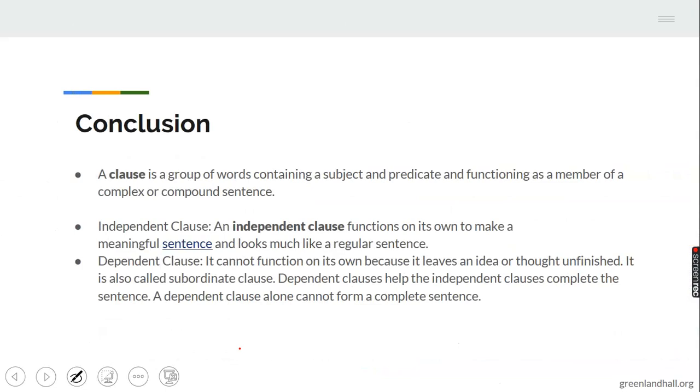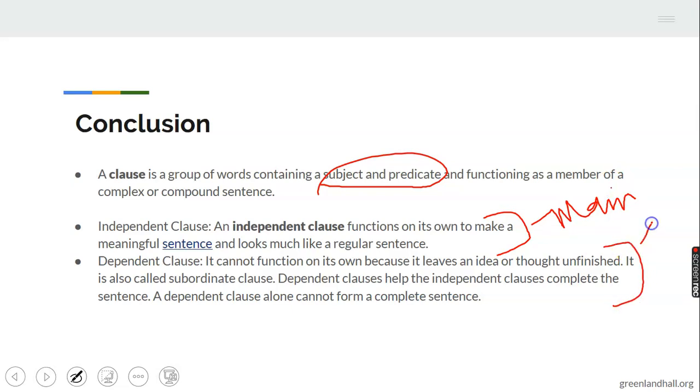In conclusion, a clause must contain a subject and predicate. Like I told you, it's two forms. The first one is the main clause, which is the independent that can stand on its own. That one is the subordinate clause that must be added to the main clause to make meaning. It cannot stand on its own. So they are added to the main clause to make meaning. That's why they are called subordinate clauses.